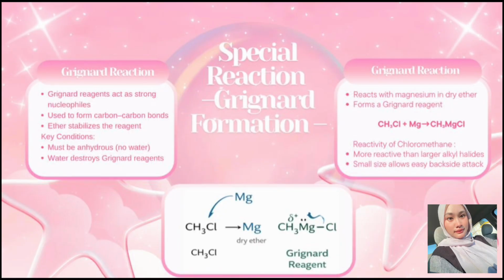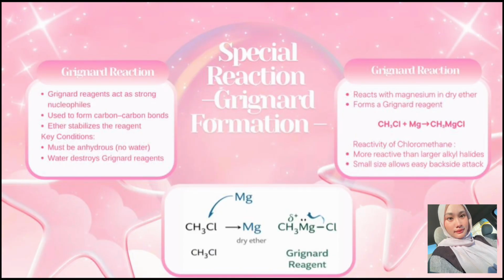Now, I will move on to a special reaction of chloromethane, which is the Grignard reaction. Chloromethane reacts with magnesium metal in dry ether to form a Grignard reagent known as methyl magnesium chloride. In this reaction, magnesium inserts itself between the carbon and chlorine bond. This makes the carbon atom partially negative, which allows the Grignard reagent to act as a strong nucleophile.